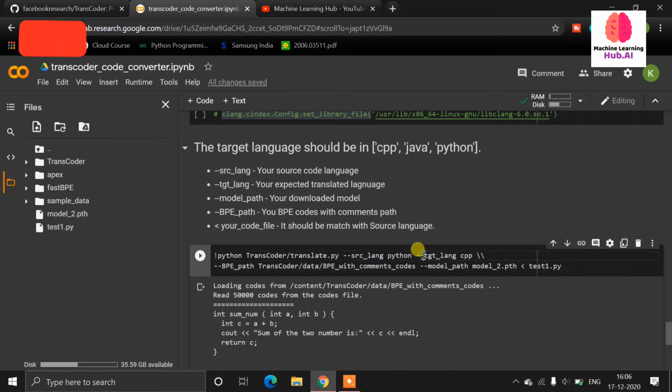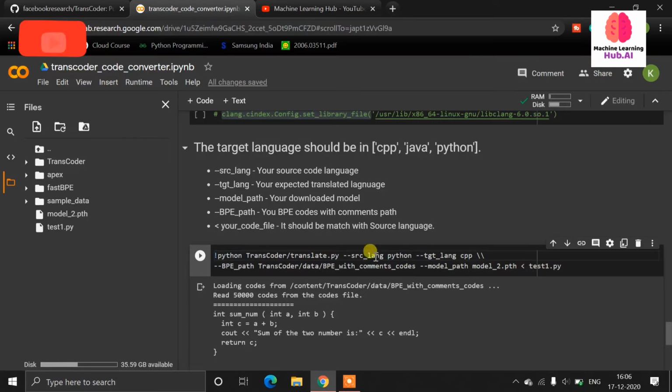Now my target language is CPP. Otherwise, if you want to convert your code into C++ and write it like that, it will not work. You should write CPP. You need to write the extension kind of name, CPP, then java and python. Normally we write .py, but here we have to write python if you want to convert your code into Python. Now I want to convert my Python code into C++ code.